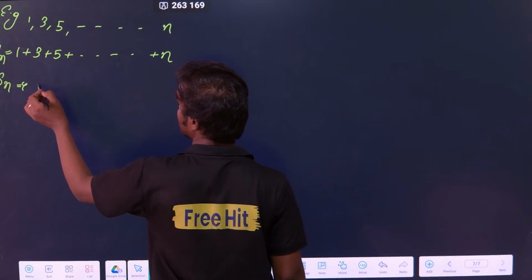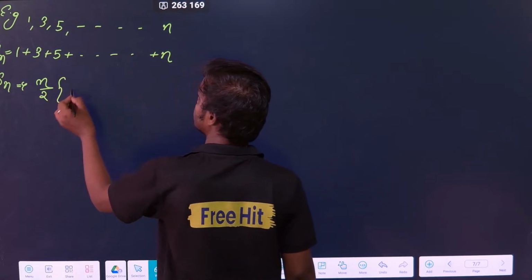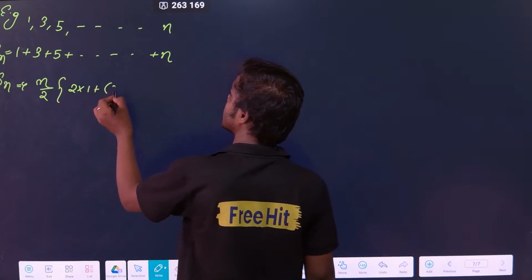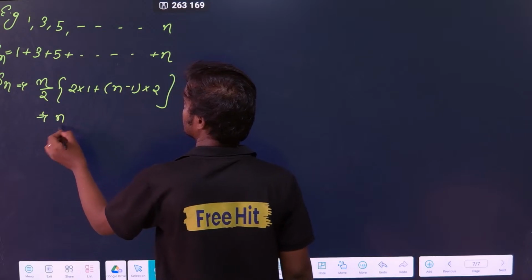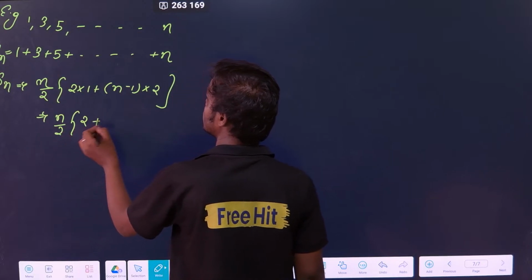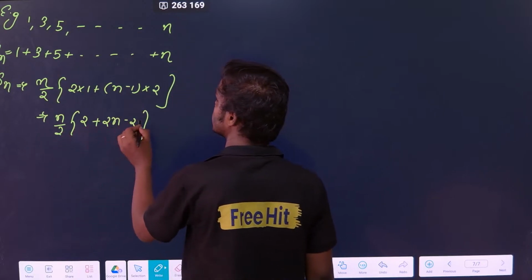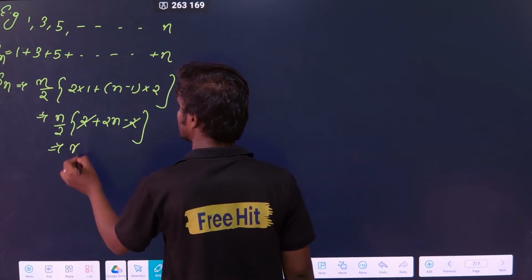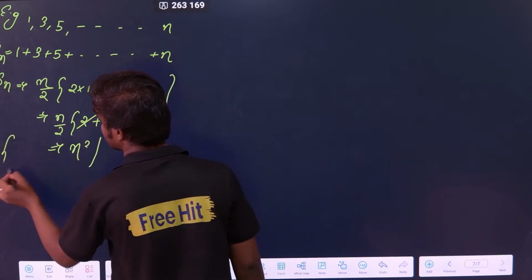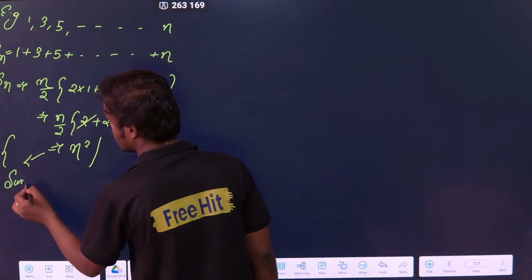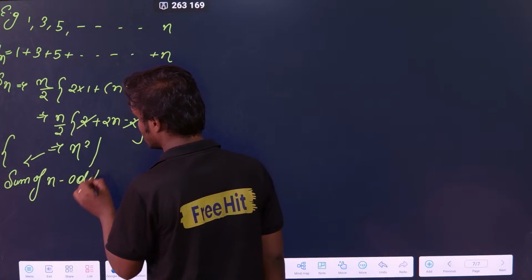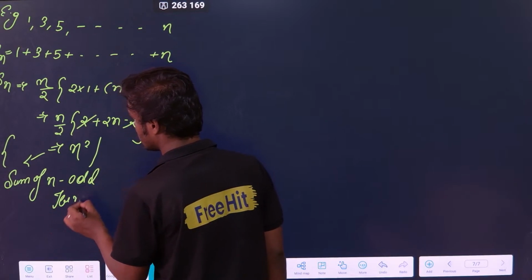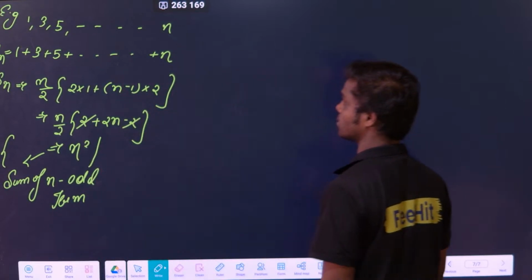Now what is the formula? n by 2 into 2 into a plus n minus 1 into 2. Okay, n by 2 into 2 plus 2n minus 2, that is n square. So you have to remember this, the sum of n odd terms, that is the formula: n square.